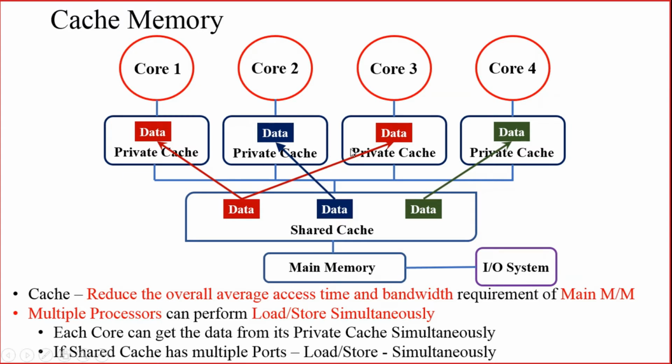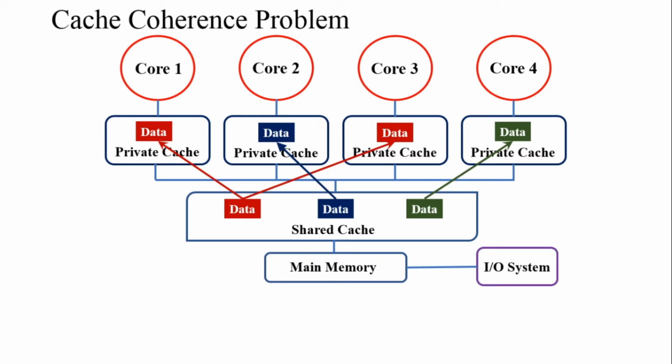Let us consider this scenario. Core 1 and core 3 have the same data. Core 2 and core 4 have different data. So far so good. Now let us discuss the cache coherency problem.